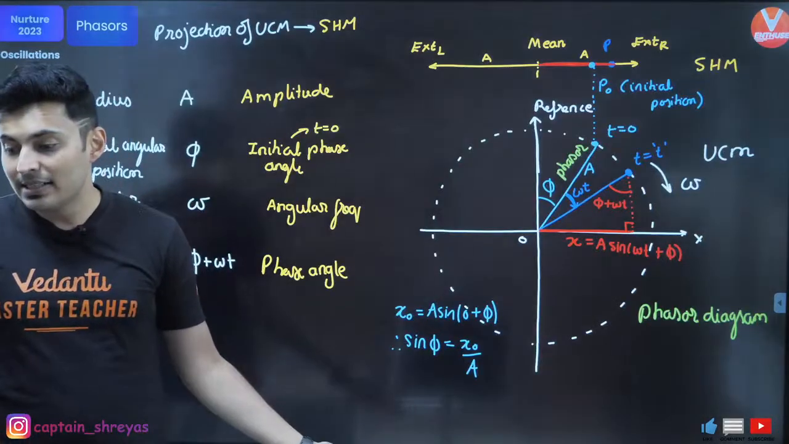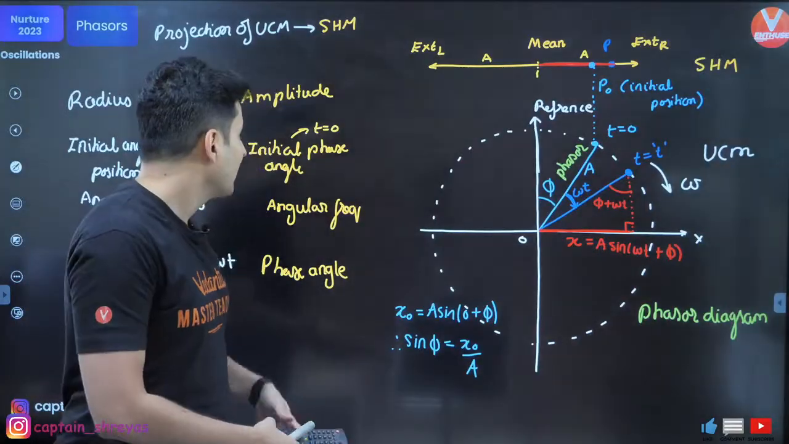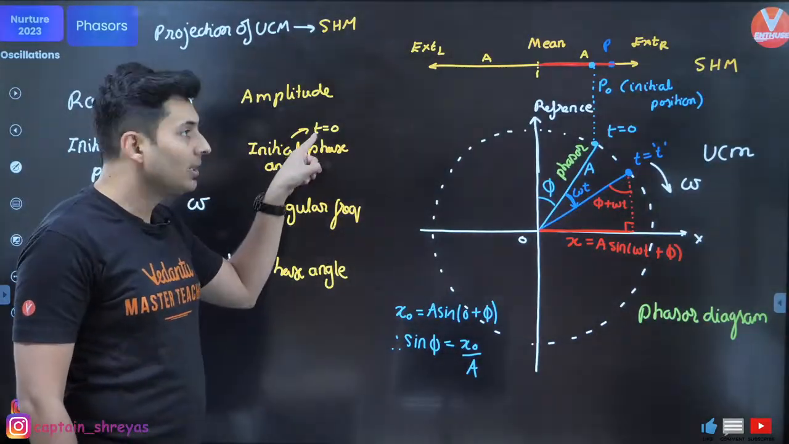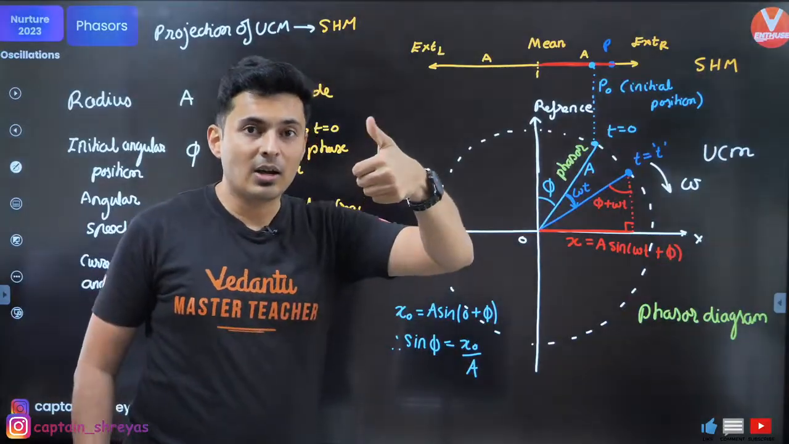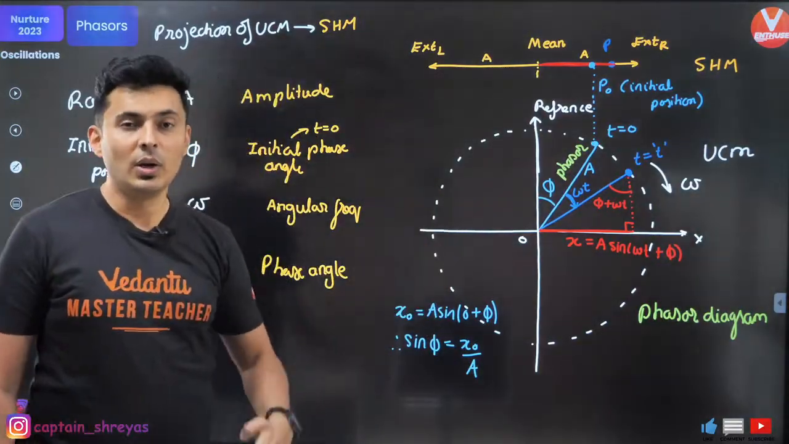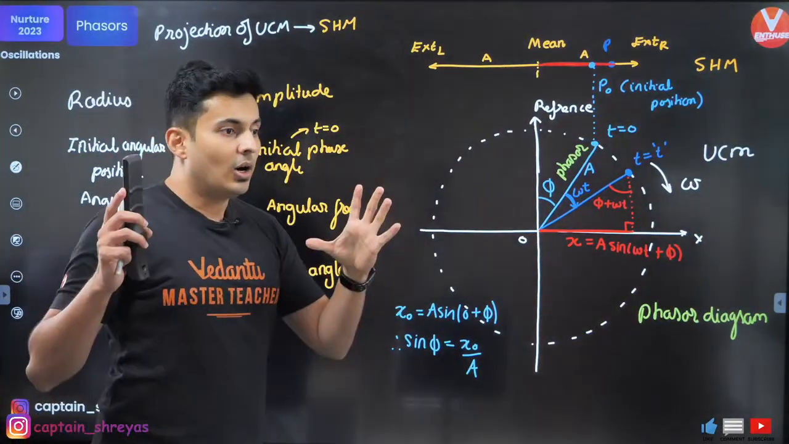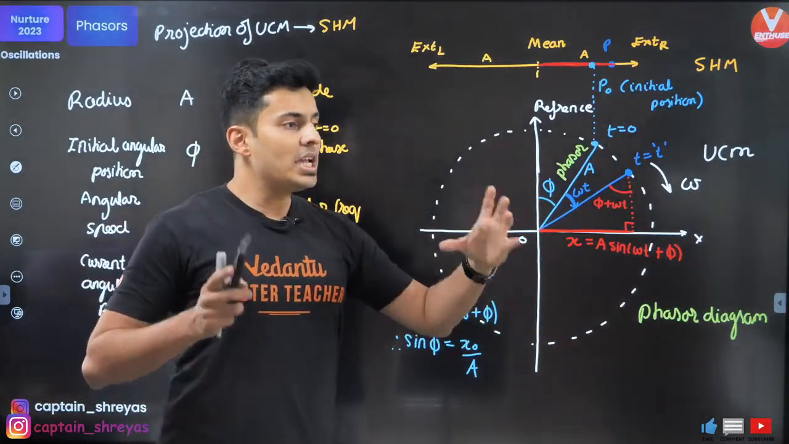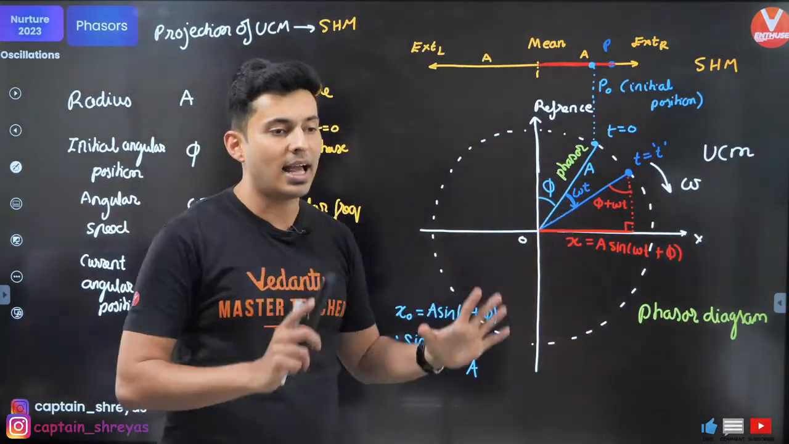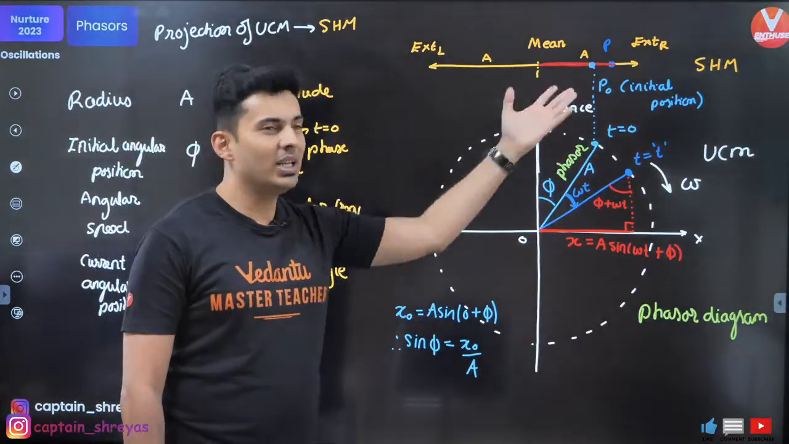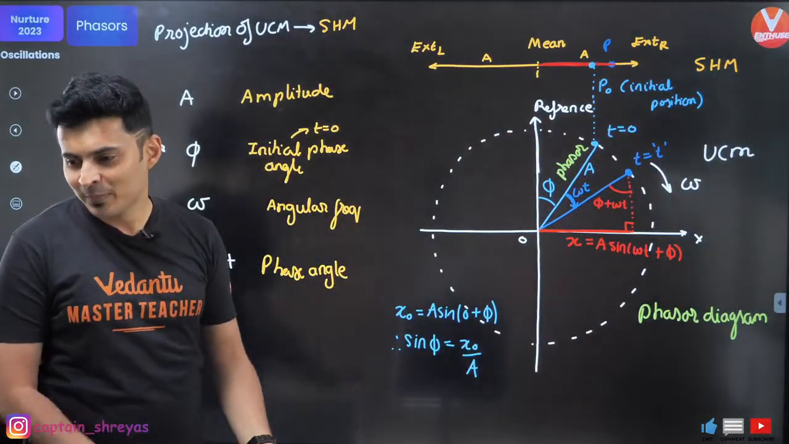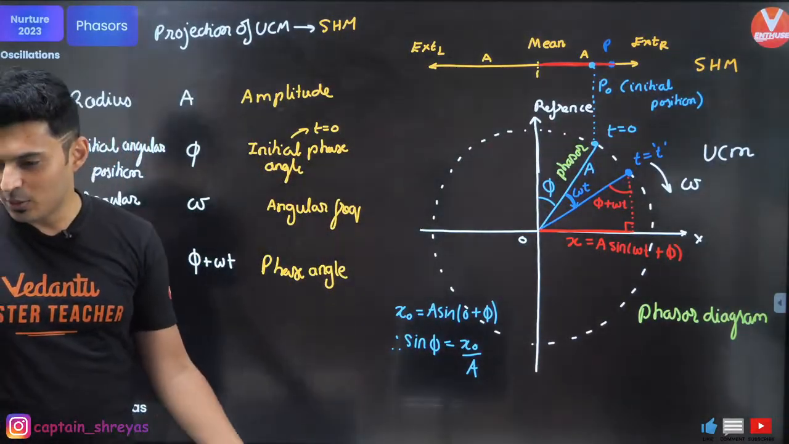Can you explain why t is equal to 0? Anthony, initial. Initial means what? Right in the beginning. That means the start of the watch. T is equal to 0. So often it is given, okay, this is SHM. Initially it was moving in this direction and it was here. So whenever those initial conditions are given, you will put t is equal to 0, right? Makes sense?